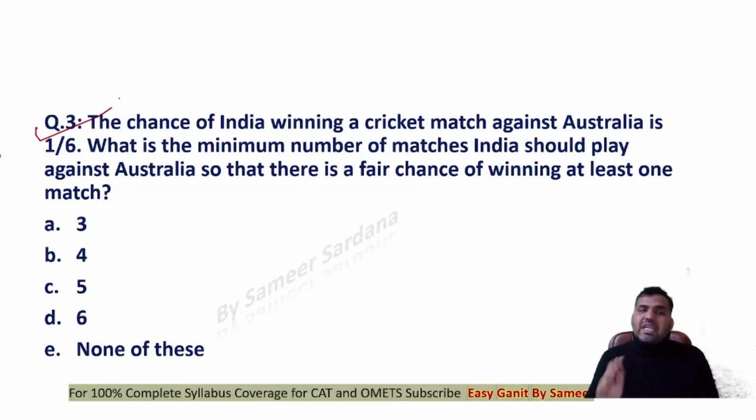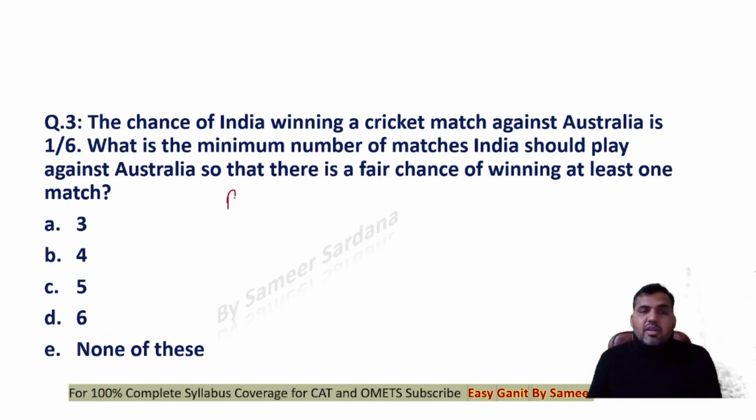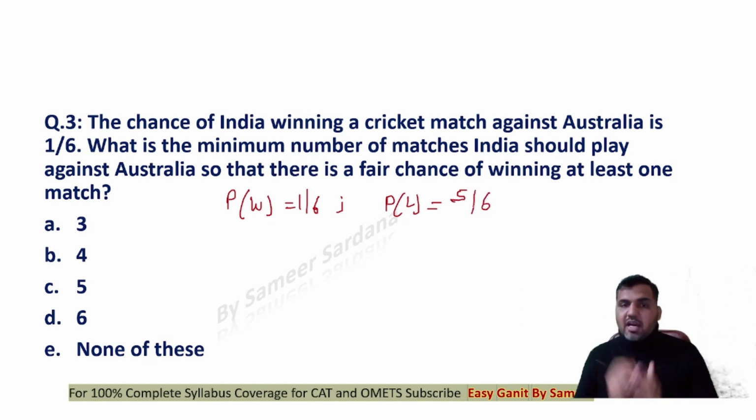The chances of India winning a cricket match against Australia is 1/6. Probability that Australia is going to win the match. Probability of India winning a match against Australia. So the probability of winning the match against Australia is 1/6. So guys, the probability of losing the match against Australia will be 5/6. So out of 6, there's one chance that India is winning. Out of 6, there are 5 chances that India is losing.